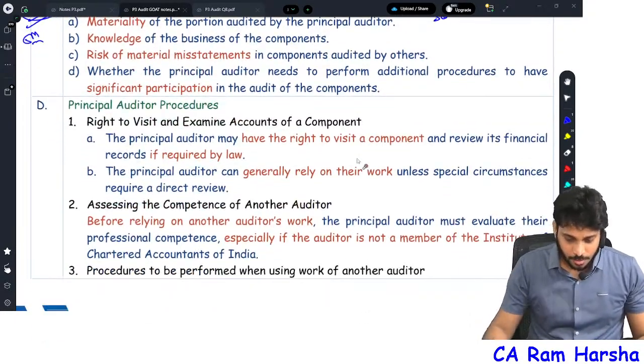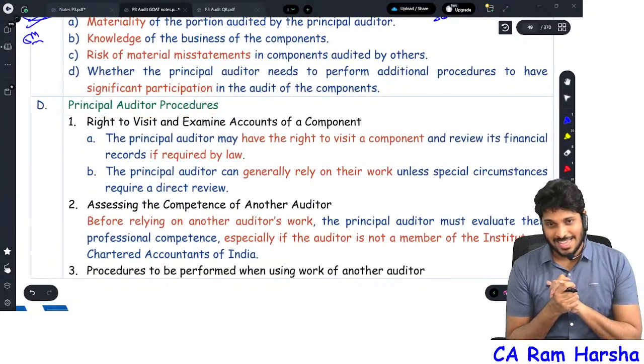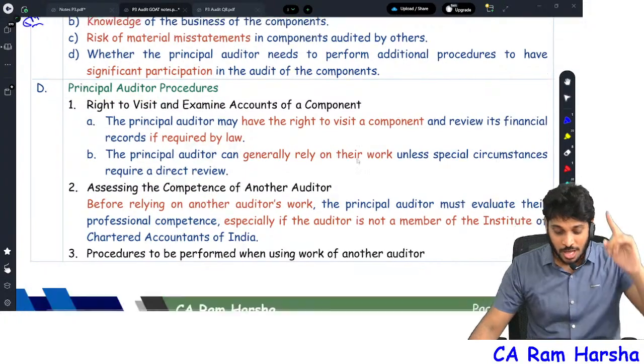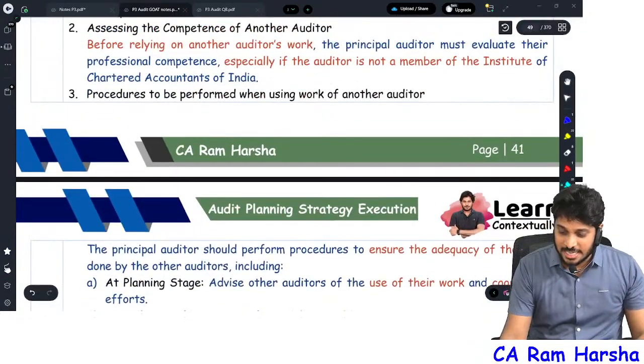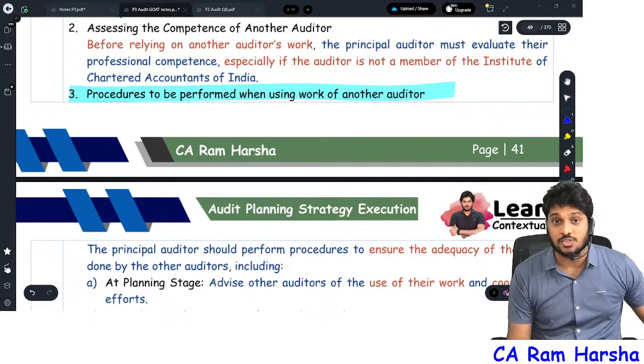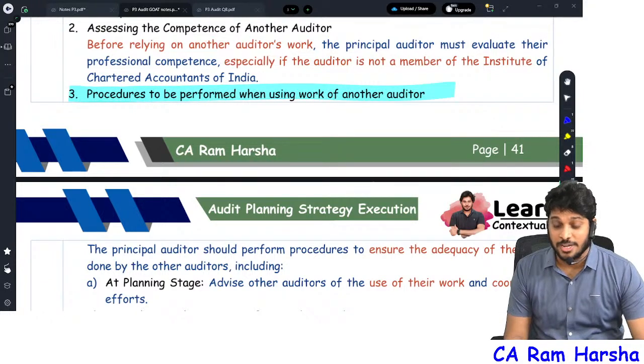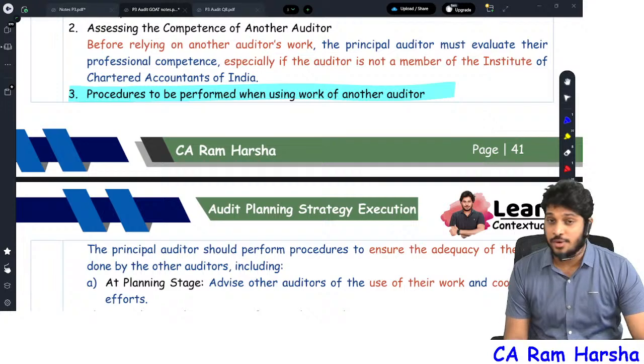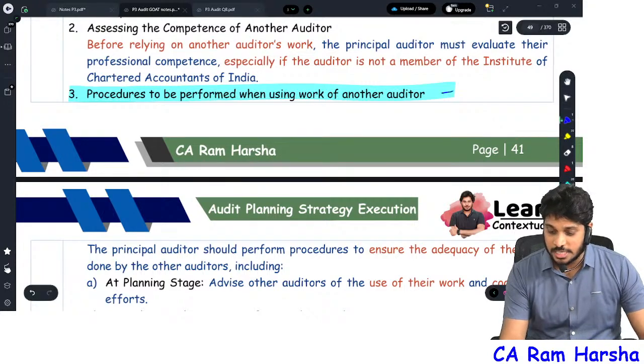Now once you accepted, there are some procedures, the principal auditor's procedures. And you know what, in the recent November 24 paper, this third point was tested: procedures to be performed when using the work of other auditor. When you are using the work of other auditor, this was tested in the recent November.